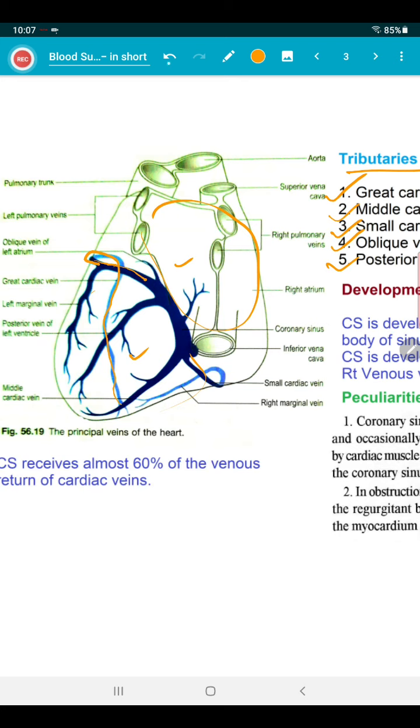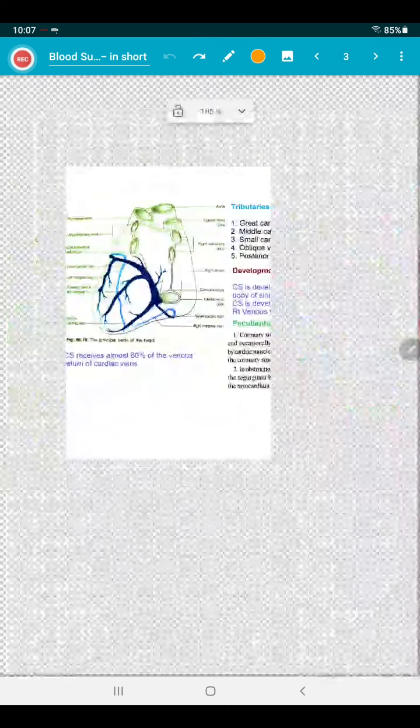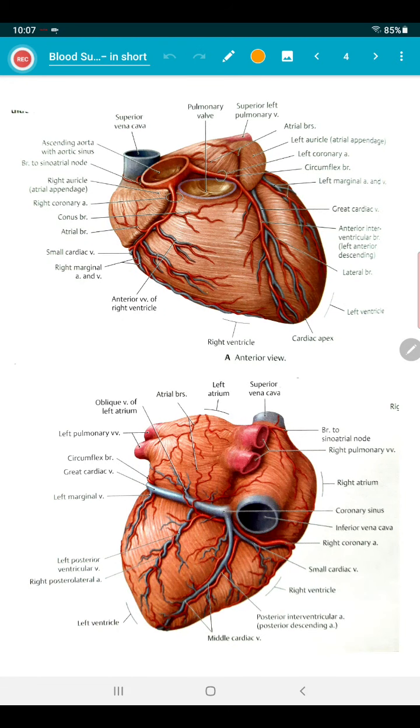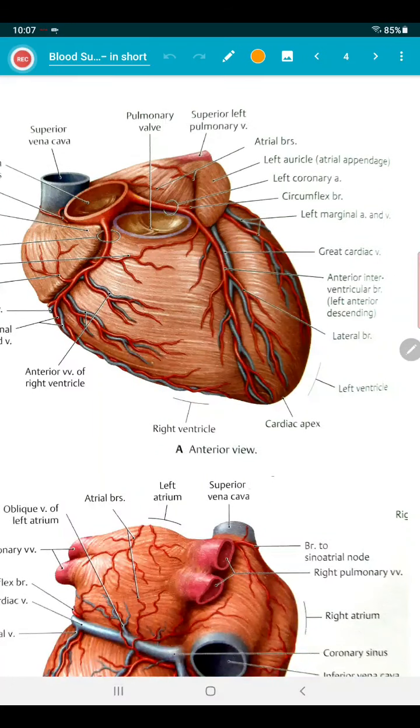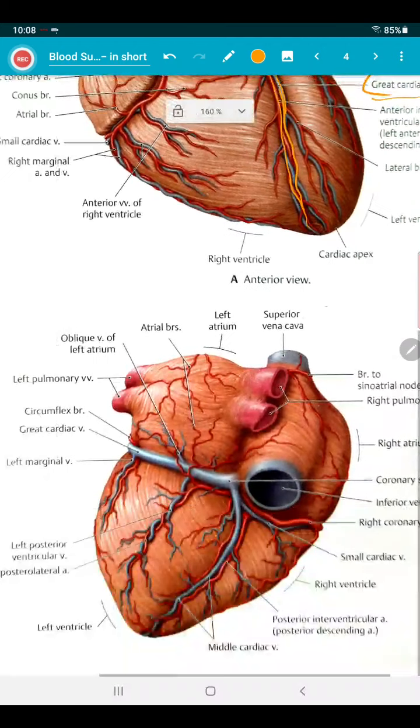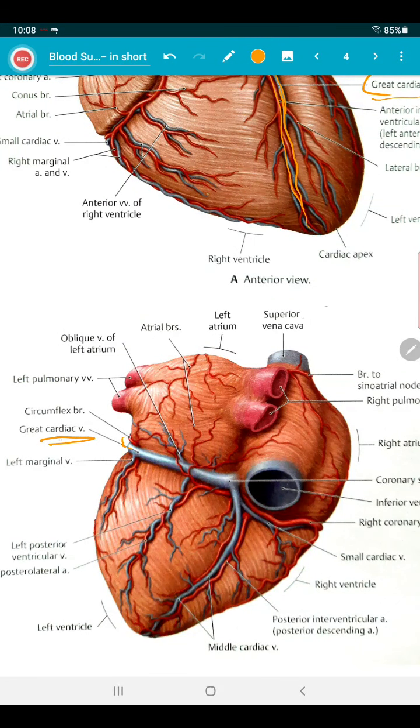If you want to see the picture, you'll understand it better. For your better understanding, we can show you this. You can see the left coronary main trunk, then this is the anterior interventricular artery, and this is the great cardiac vein running along with it, going around the circumflex, passing to the back, and the great cardiac vein will drain here into the coronary sinus. Very clear, no problem.